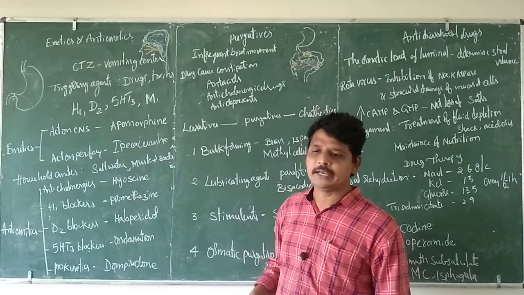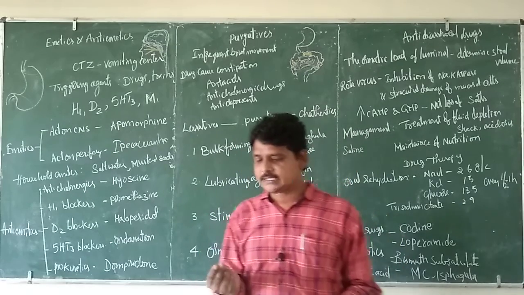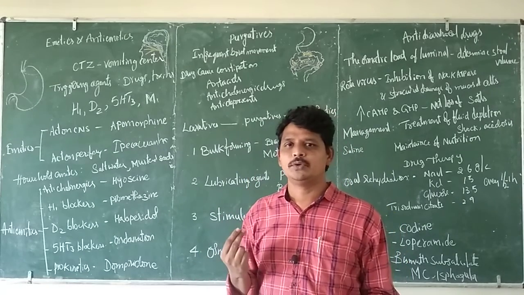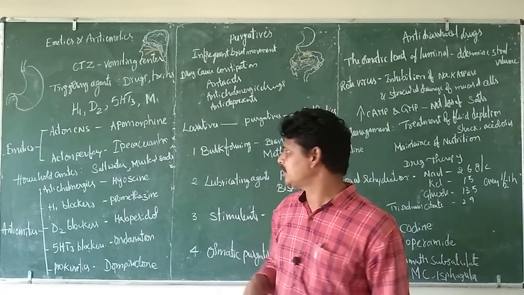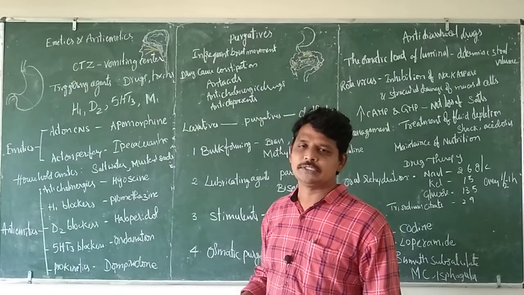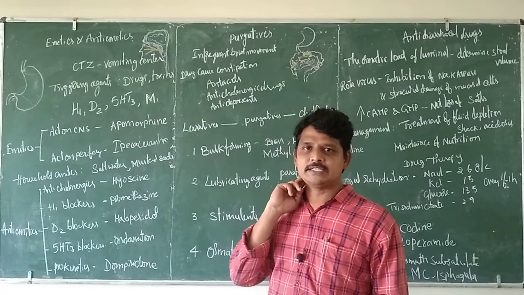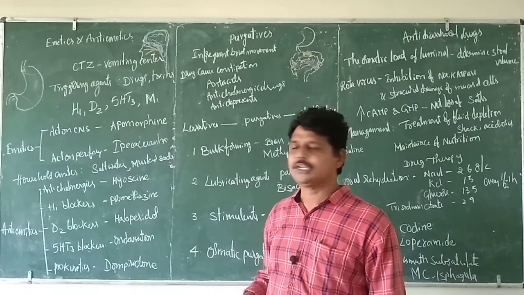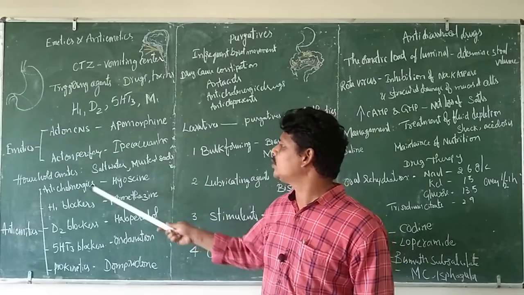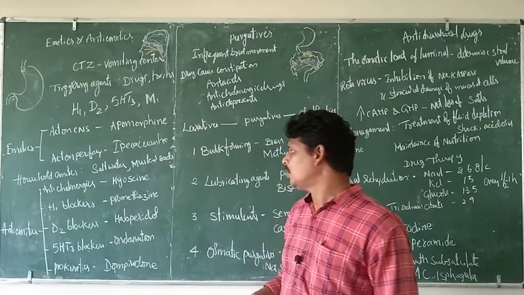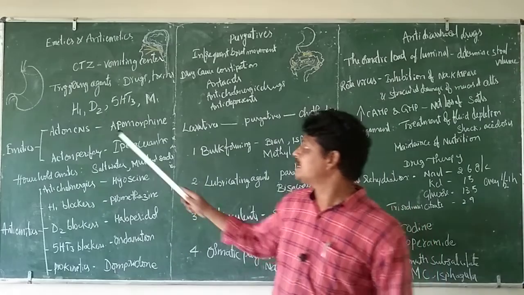hyoscine. Normally the transdermal patch given to depress the emesis process is nothing but this hyoscine. The hyoscine patch enters the systemic circulation transdermally and blocks the muscarinic receptors. Next, histamine receptors are involved.